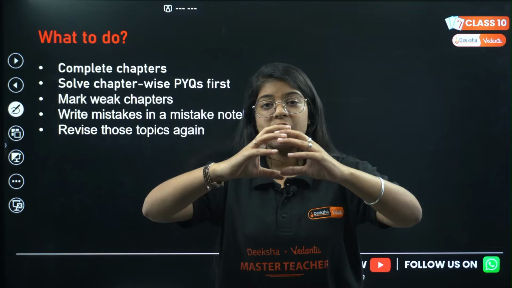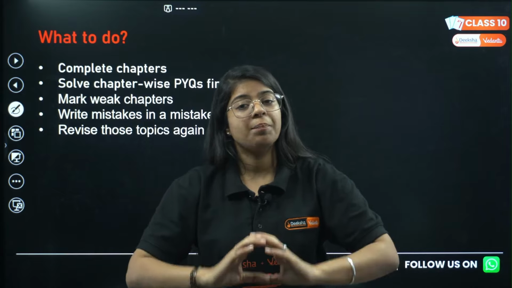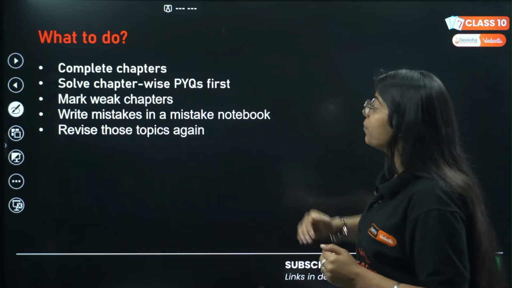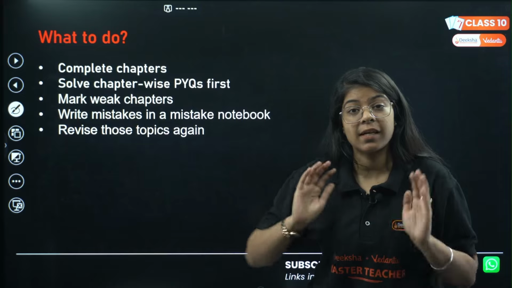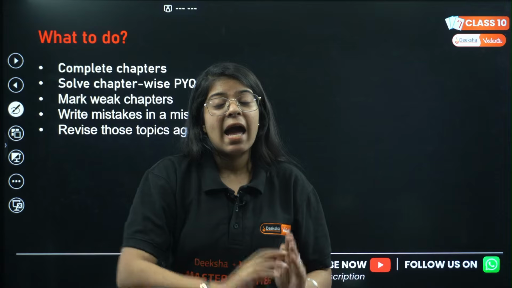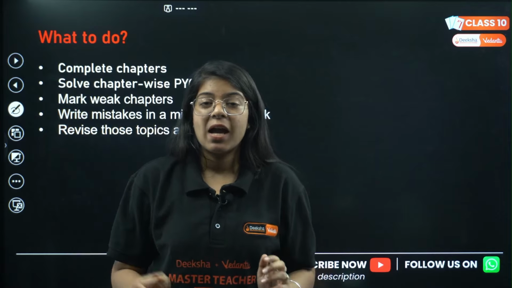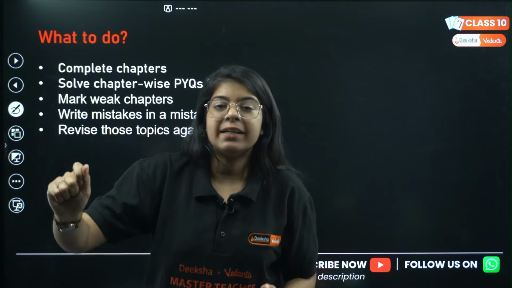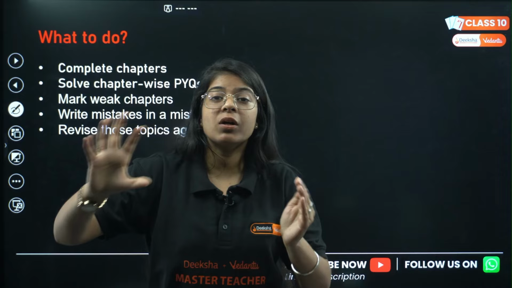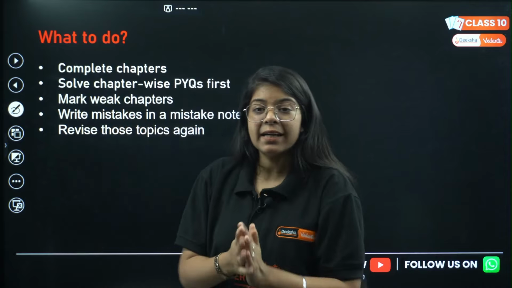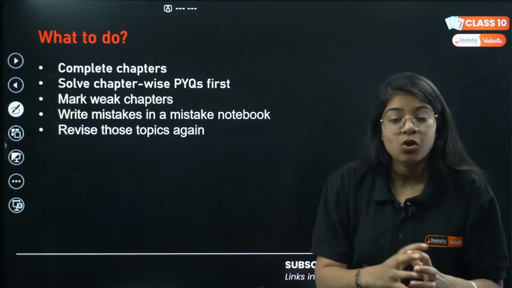Revise the chapters and theory first, move to the PYQs, then to weak chapters, revise them again, and then write mistakes in a separate mistake notebook. Take one notebook and write all the weak chapters in there, and make a page for every chapter you have revised. Write down what PYQs you did, what the mistake was, and where you got stuck. Write that down and then revise those topics.